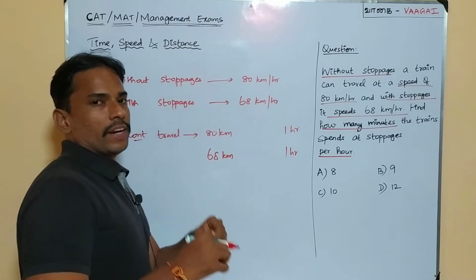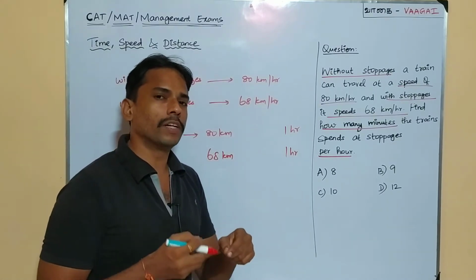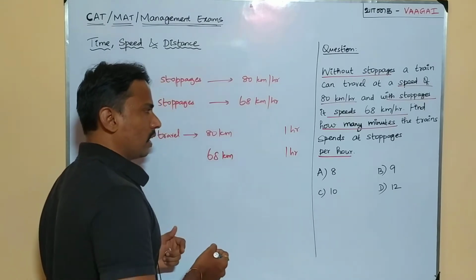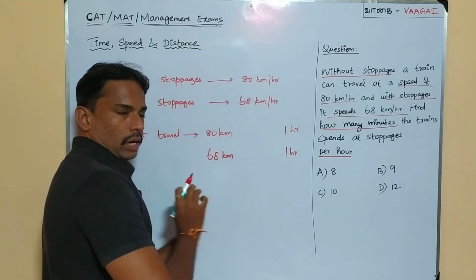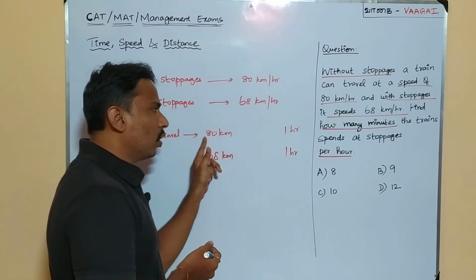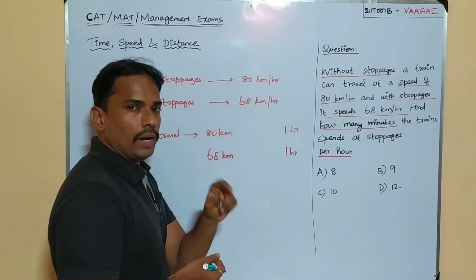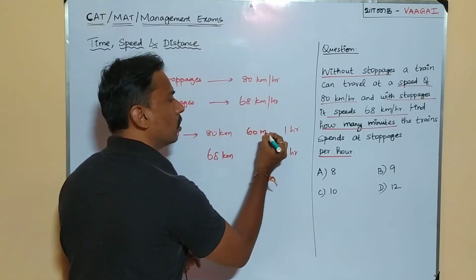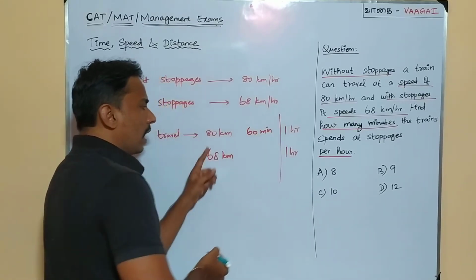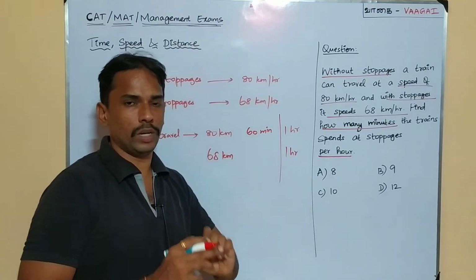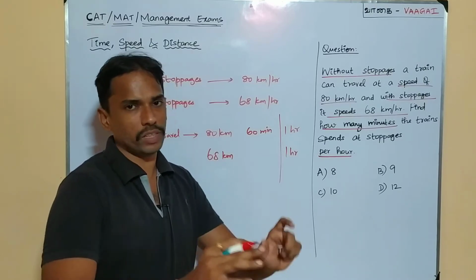So now what we will try to find is how much time it is going to spend in the stoppages. This is what is asked in the question, right? So let's do a thing. If it is going to run or travel without stopping anywhere, the train is able to cover 80 km in 1 hour. So 1 hour means how many minutes? It is going to be 60 minutes. Is it or not? So to cover 80 km, the train is taking a time of 60 minutes. This is going to be the actual running speed of the train.